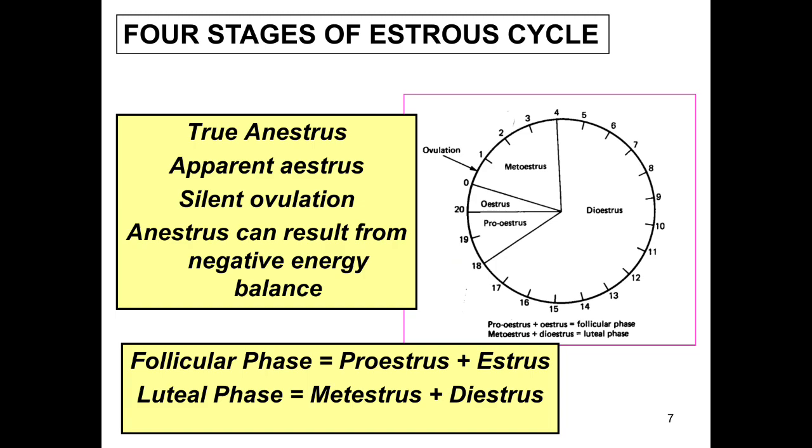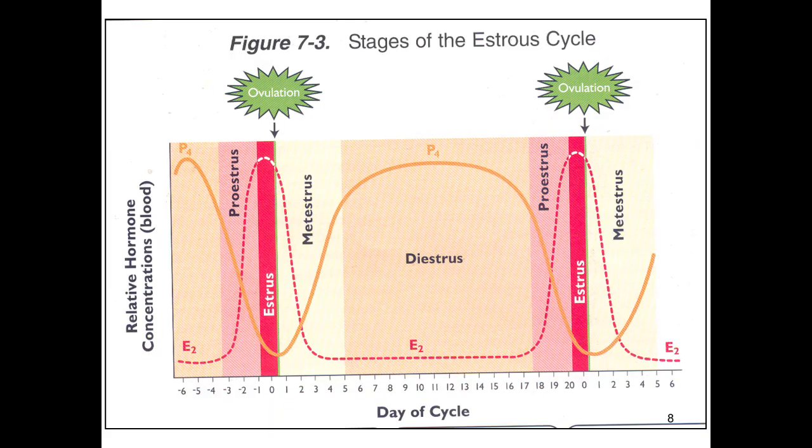The follicular phase is characterized by two stages of the estrous cycle, that are the proestrus and the estrus, and the luteal phase is characterized by two stages, that are the metaestrus and diestrus. The proestrus and estrus are present during the follicular phase of the estrous cycle, and the luteal phase, after the ovulation, has corpus luteum development. These stages are the metaestrus and the diestrus. In this graph, you can see the graphical representation of the estrous cycle.